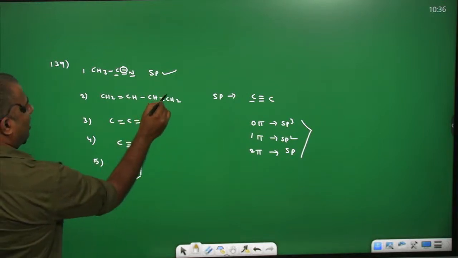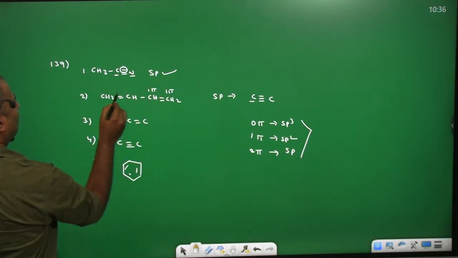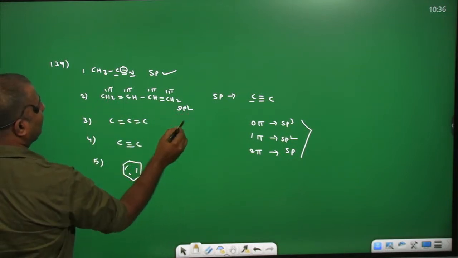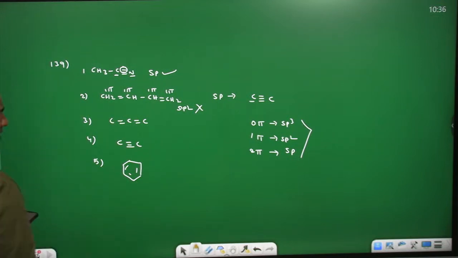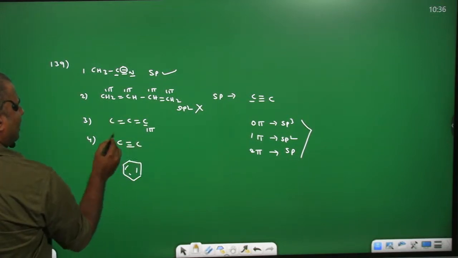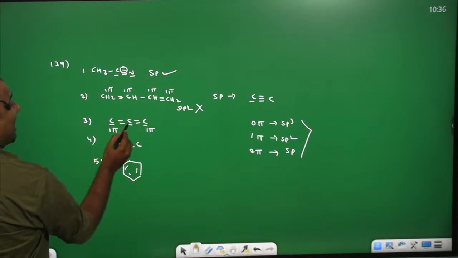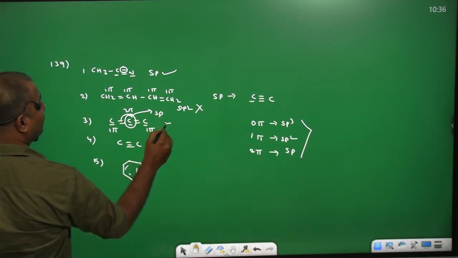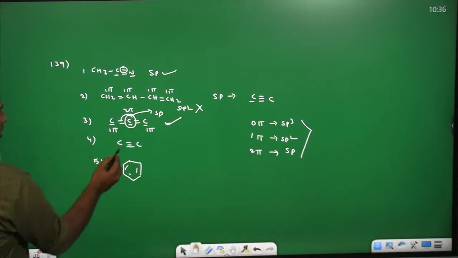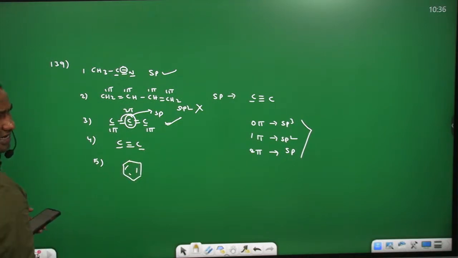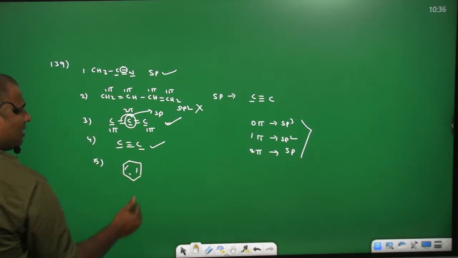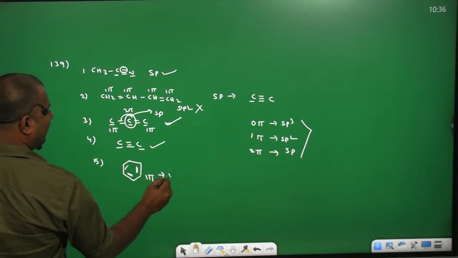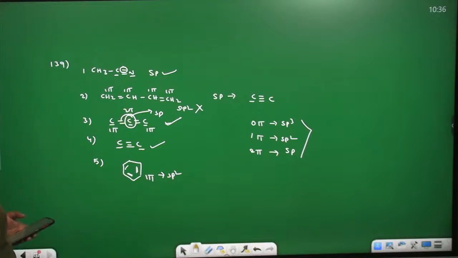So this contains sp hybridization. Here only one pi bond, here also one pi bond. All the carbon centers are sp2, there is no sp center. Around this carbon one pi bond, but around this carbon two pi bonds are there. This is an sp center. And around this carbon two pi bonds are there, this is also an sp center. This carbon has only one pi bond, so it is sp2. There are no sp3 carbons.